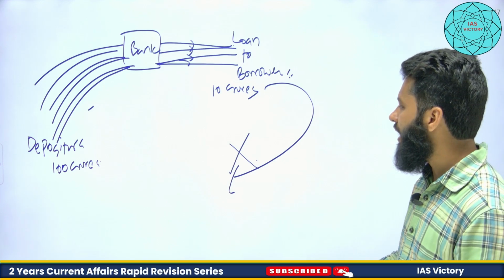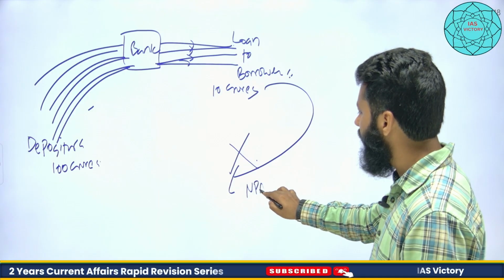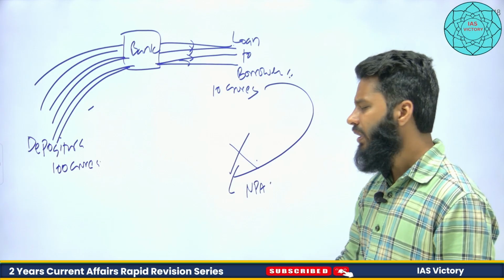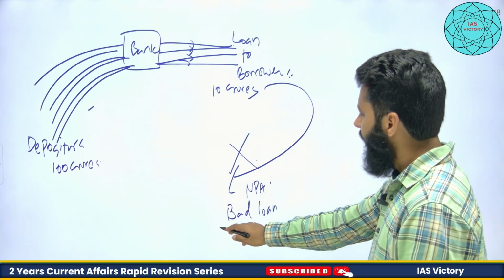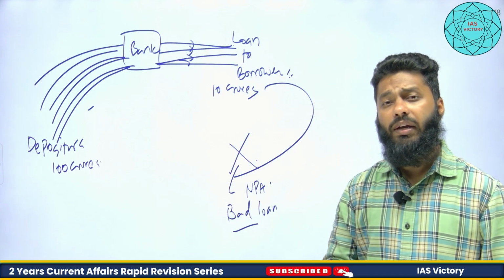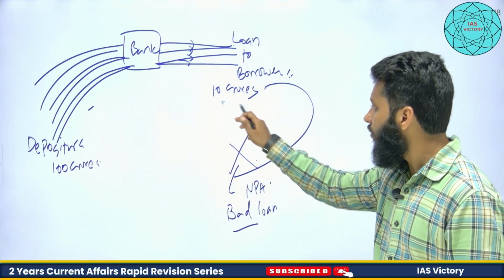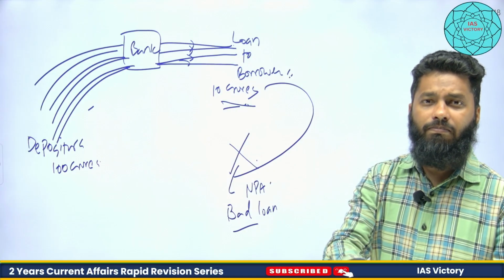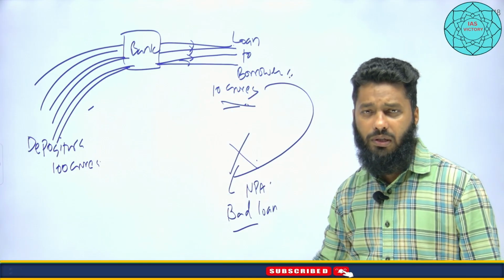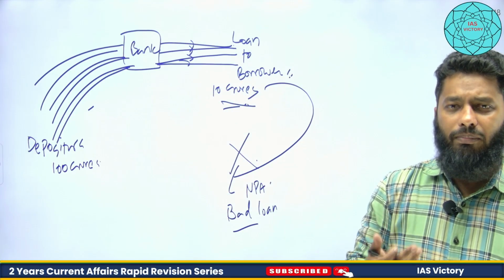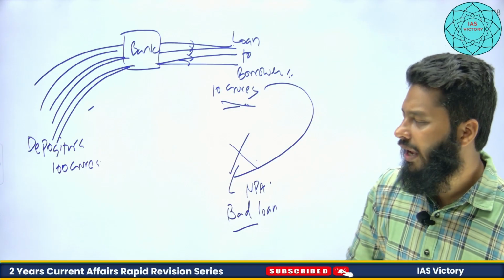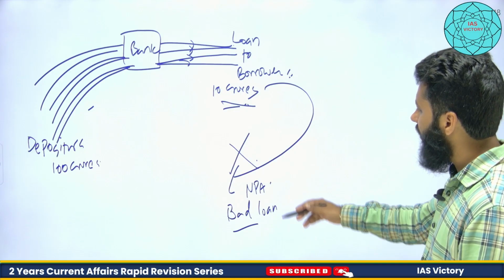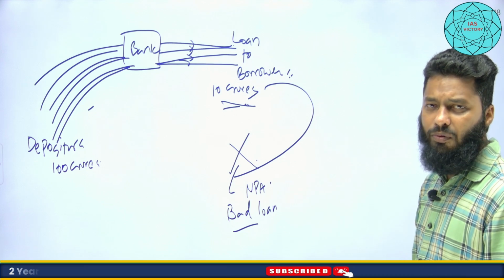After 90 days, it has turned into NPA. After 1 year, 2 years, 3 years, it has turned into a bad loan. Now the bank needs to provision the entire 100% amount, that is, this 10 crores the bank will put in these accounts from their own money, maybe from their own profit, maybe from their assets. So now the entire 10 crore has to be provisioned by banks only.